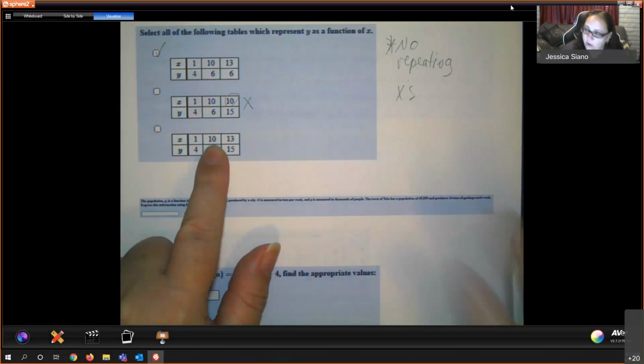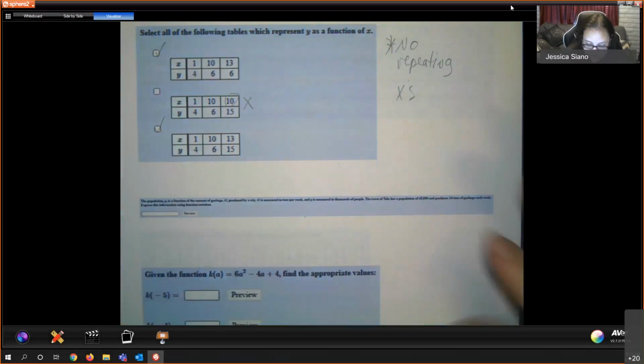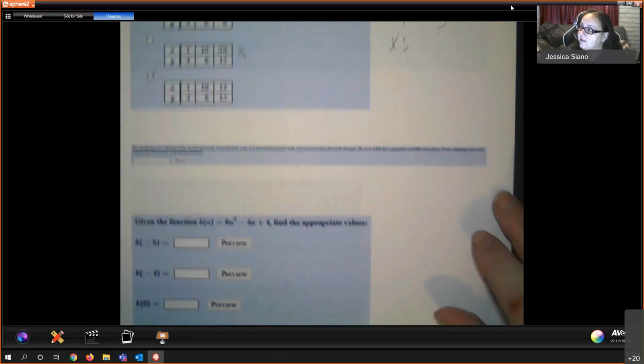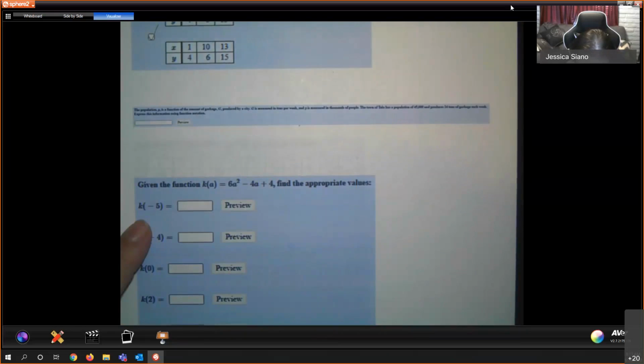Is this a function? 110, 13, yes it is. So again, deciding whether or not something is a function, the y values don't matter to us. We're only concerned about x's, and all of your x's have to be unique. No repeating x's.